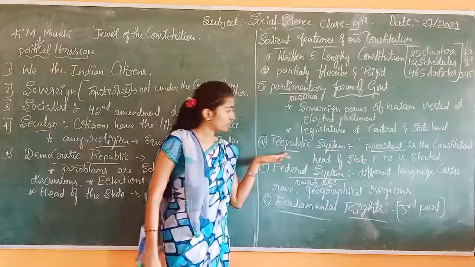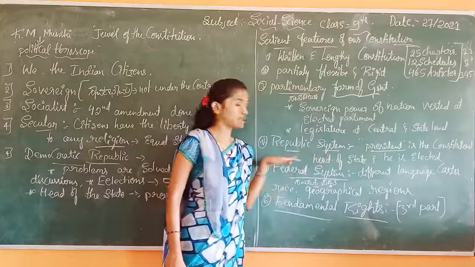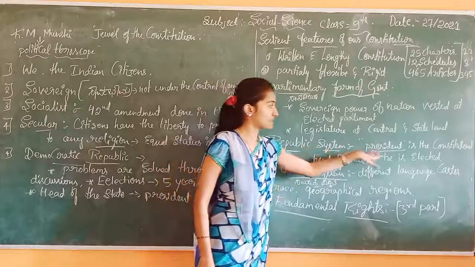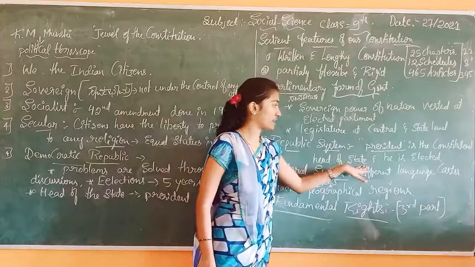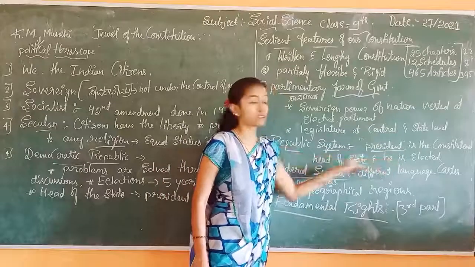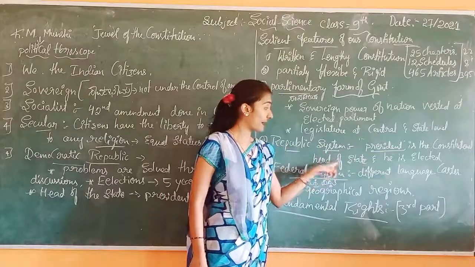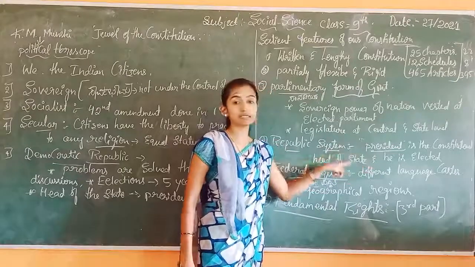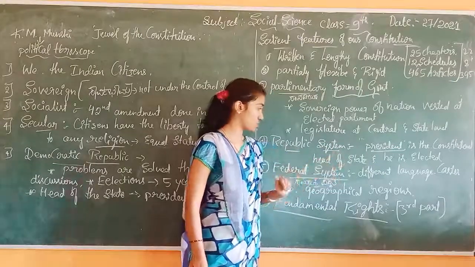The next one, the republic system. Republic means ಗಣತಂತ್ರ ವ್ಯವಸ್ಥೆ. System is ವ್ಯವಸ್ಥೆ. The president is the constitutional head of the state. He is elected. It's very important. Who is the head of the state? The constitutional head of the state. President is the head of the constitutional state.